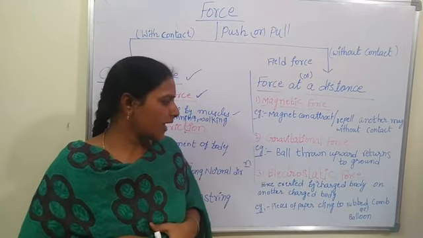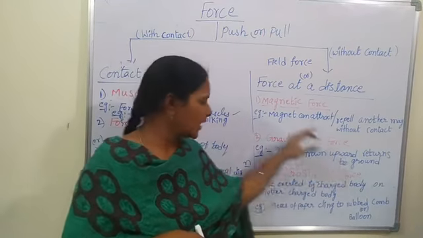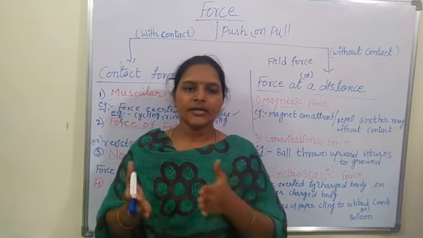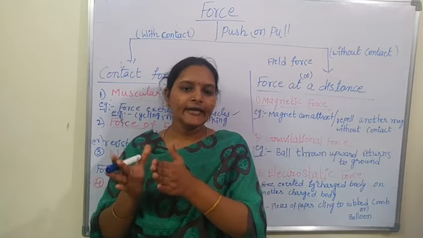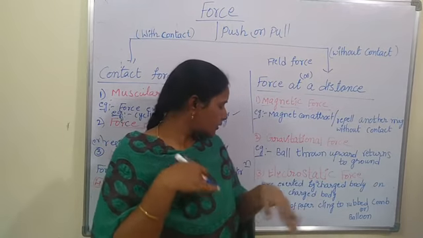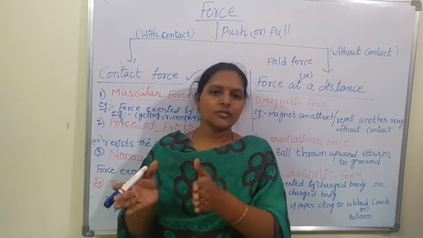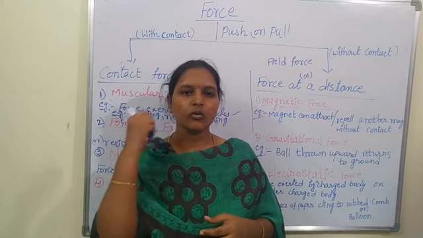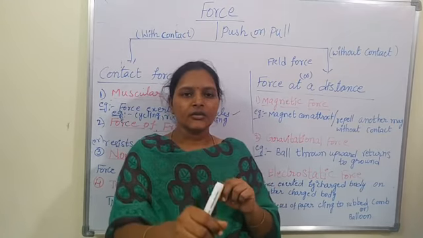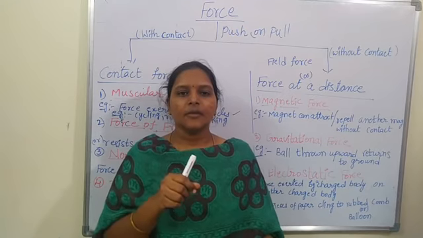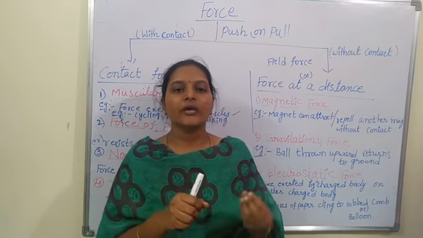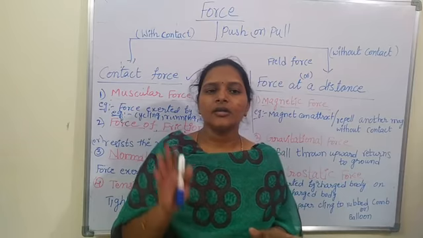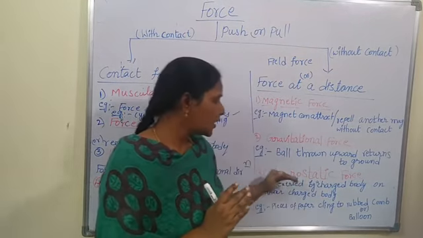The third one is electrostatic force. Simply we can say it is the force exerted by a charged body on another charged body. For example, when you comb your hair and take the comb near pieces of paper, the pieces of paper are attracted to the comb. This is due to the electrostatic force. Here also there is no direct contact between the comb and the pieces of paper. This is called electrostatic force.